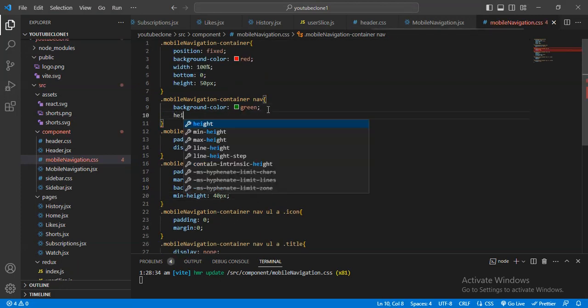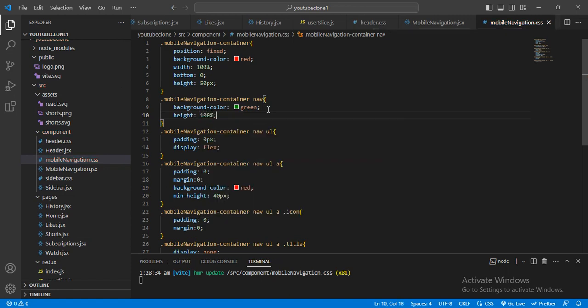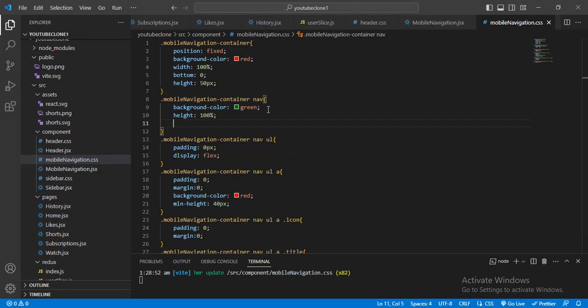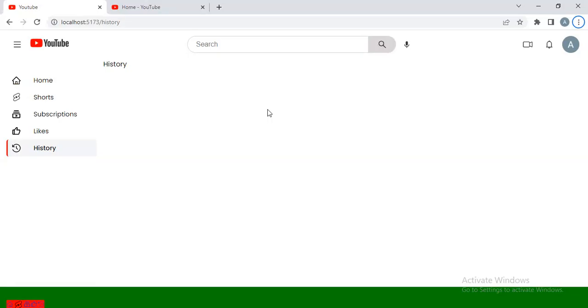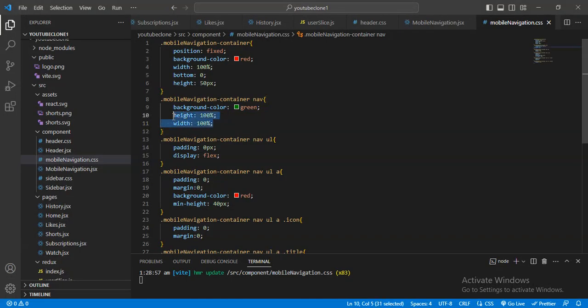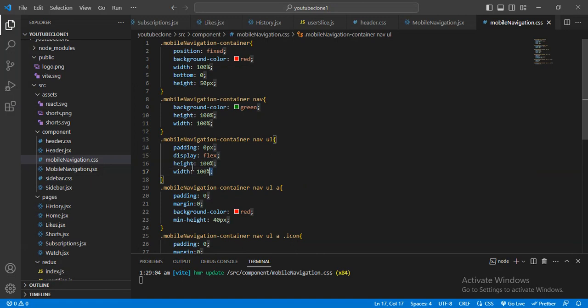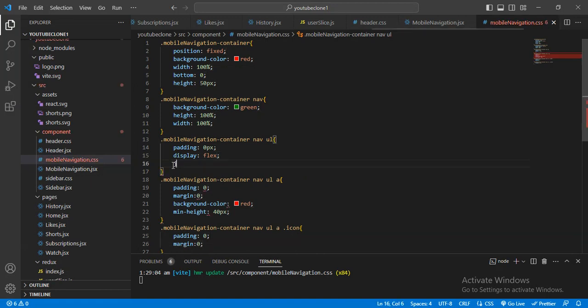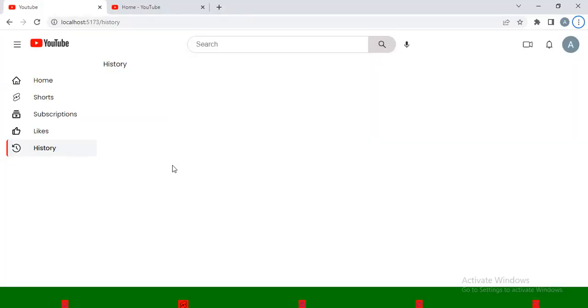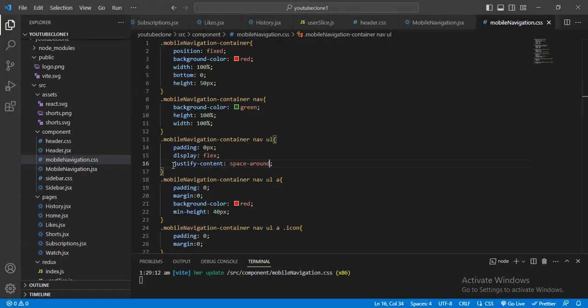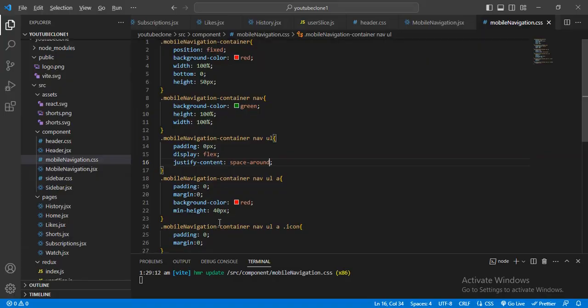Height 100%, width 100%, and I also just copy this here. Here I paste this. Justify content space around, yeah, like that. And after that I will give our font icon.